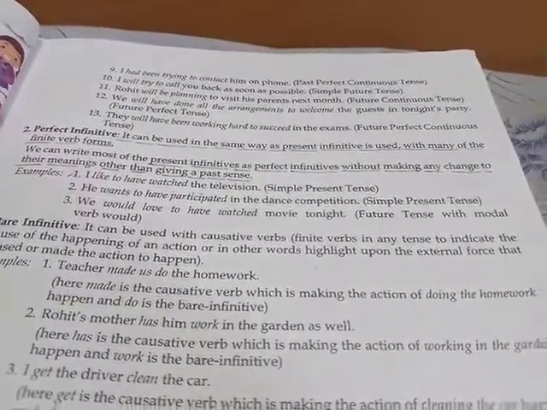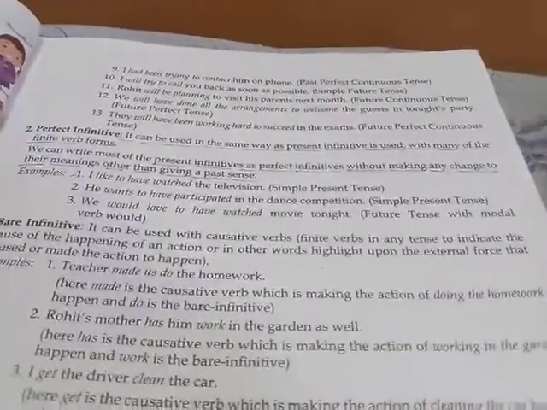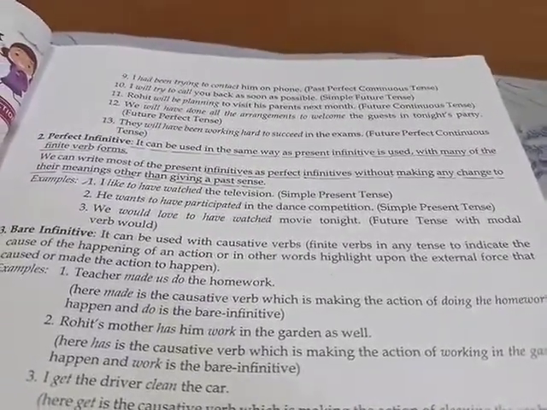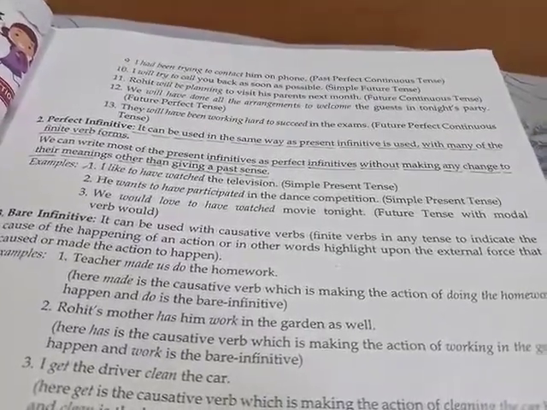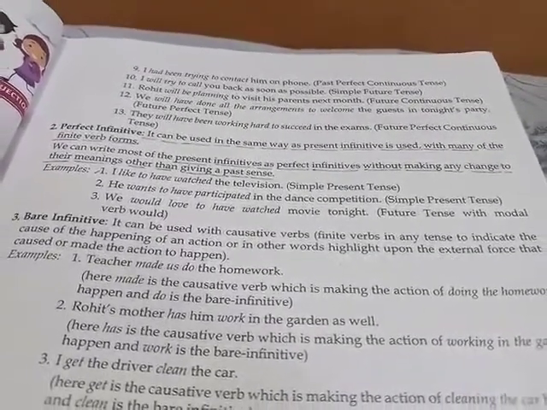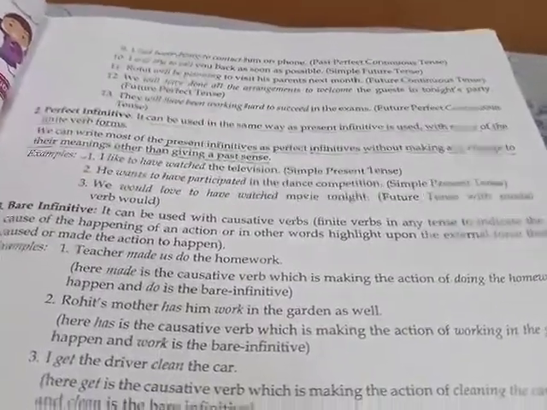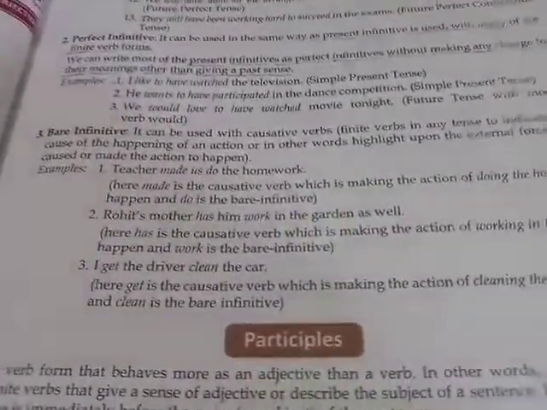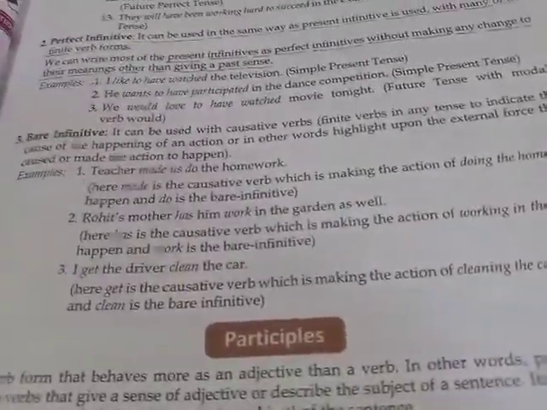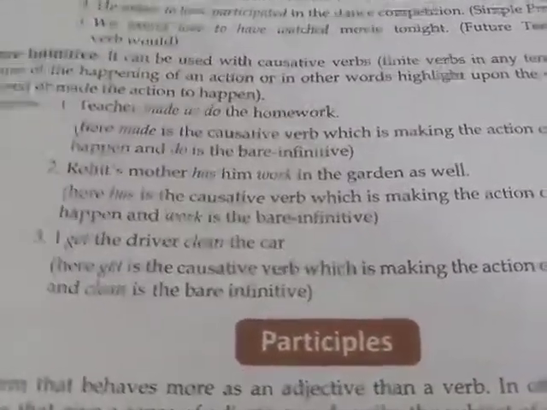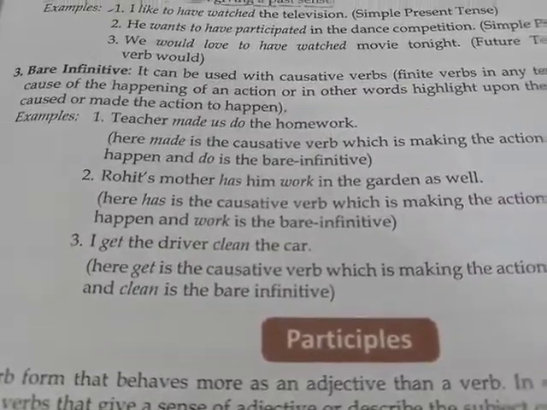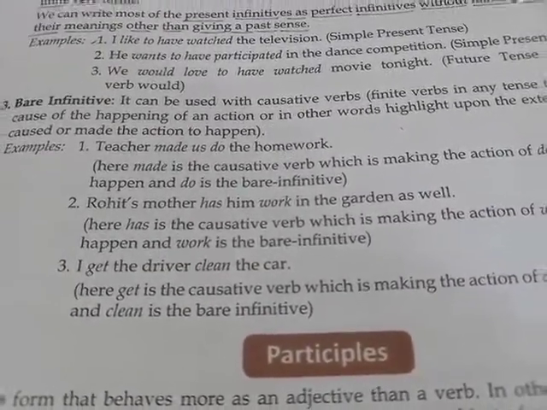Here, made is the causative verb which is making the action of doing the homework happen, and do is the bare infinitive. To make it clear, bare means without. In this form of infinitive, we can see that the infinitive is used without to, without the preposition to. To make this more clear, just listen to these examples.